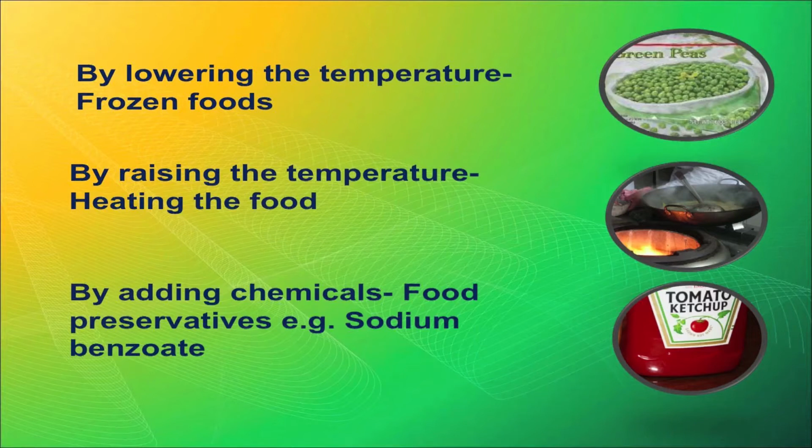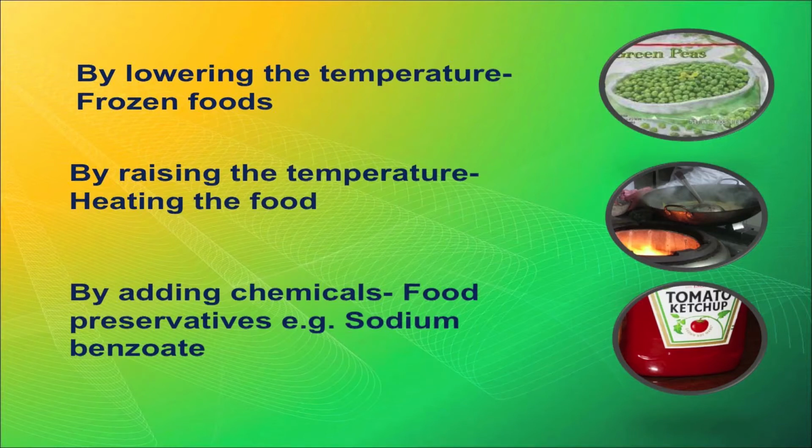Next is raising the temperature, or heating the food to various temperatures, to kill or delay the action of microorganisms, like when you keep on cooking the food on a regular basis. That prevents the action of microorganisms, but if you keep the food as such in the open area or in the hot area, the microorganisms will again come in and multiply, and the food will be spoiled. So we take care by raising the temperature of the food, cooking and heating it, and consuming it before it starts spoiling. So, that is a temporary preservation.